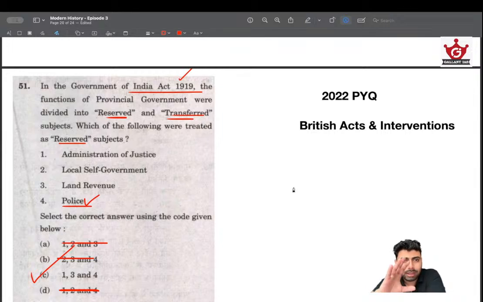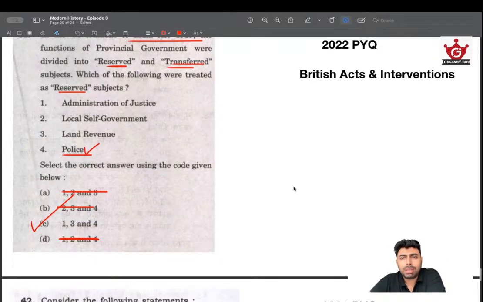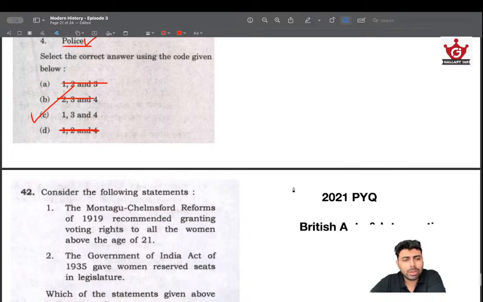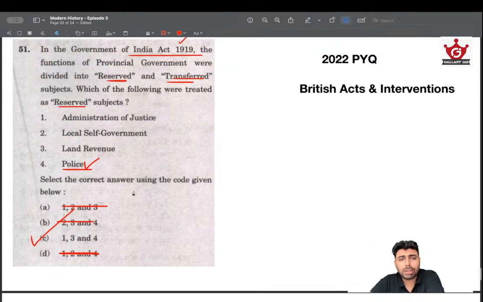Like imagine the power situation happening there in 1919, how powerful the British were, what their approach was, what their attitude was towards Indians, and how discriminative or how reserved they were when it comes to sharing powers with Indians, things like that. So that's one way to solve this question. I don't think there is any other way to solve this question.